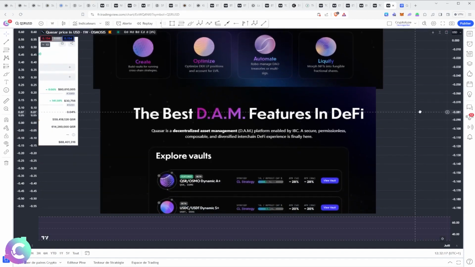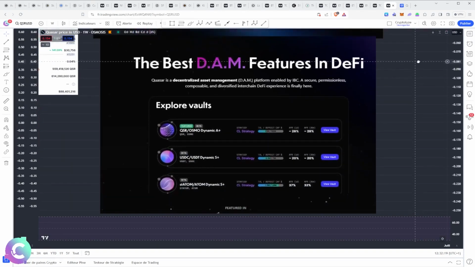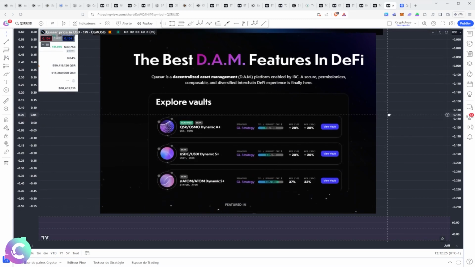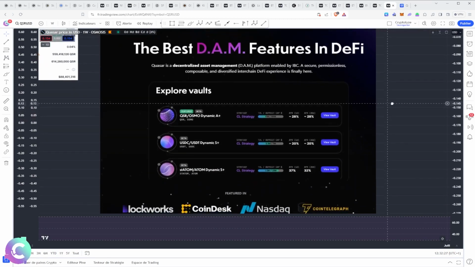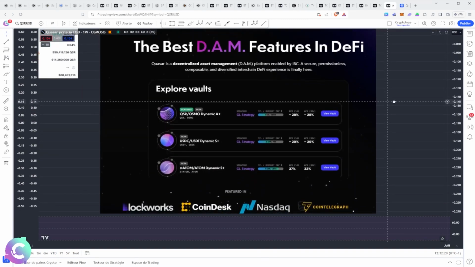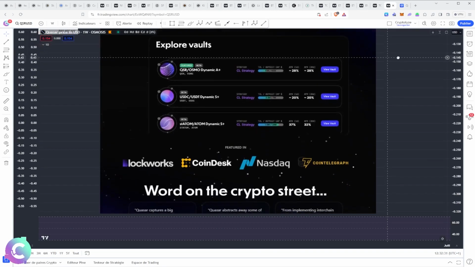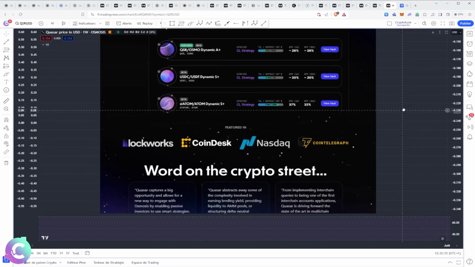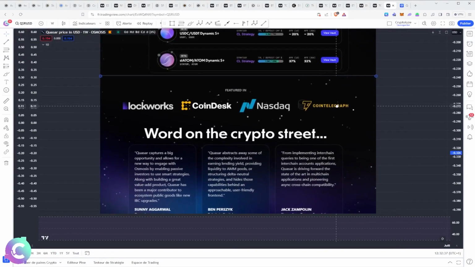Besides, it is permissionless, so as I say, it means that everyone can do it, and that there is no need for validation by anyone. From the moment we have access to the protocol, and we respect the rules of the protocol, we can build vaults, whether they are liquidity vaults, whether they are structural vaults, whether they are indices, and we can actually build products on top of them. And that's precisely the interest of Quasar in relation to that. It's to be able to give the necessary tools to be able to build projects around that.